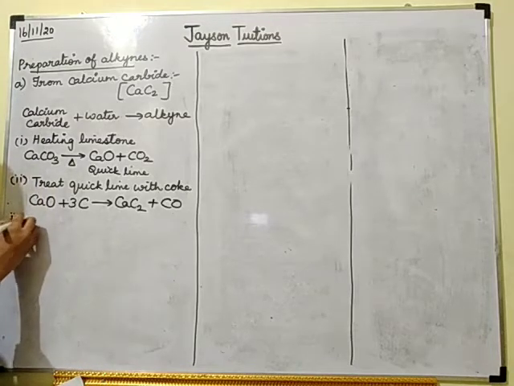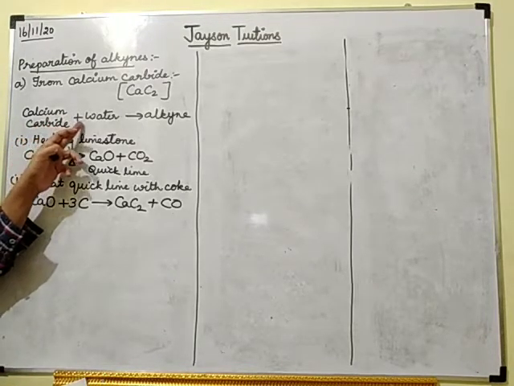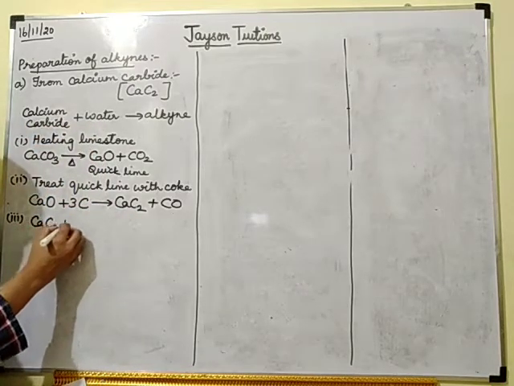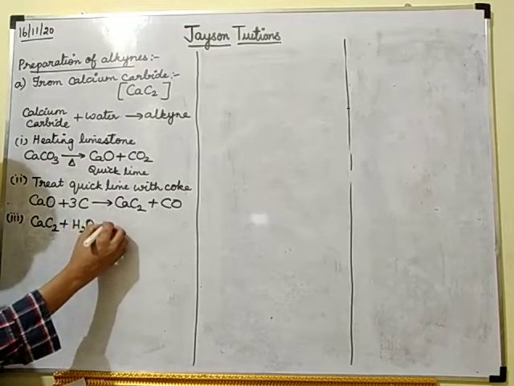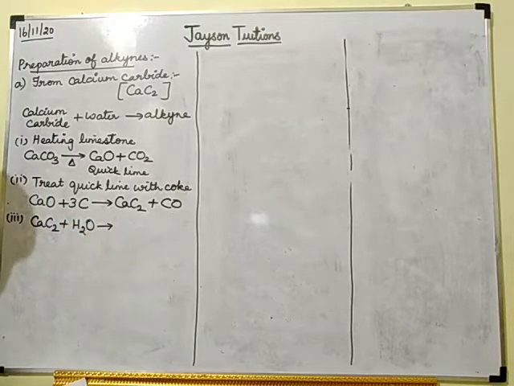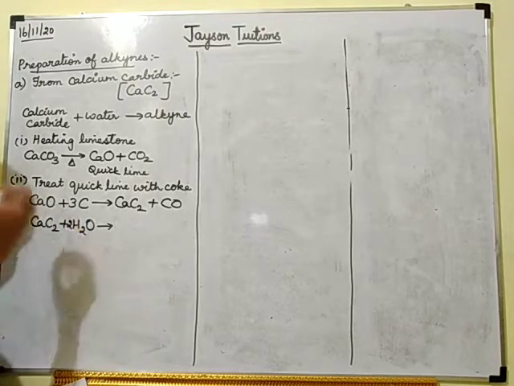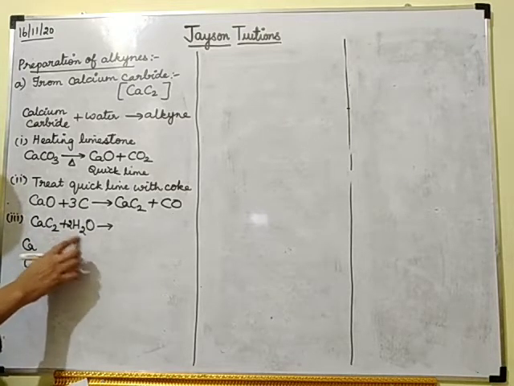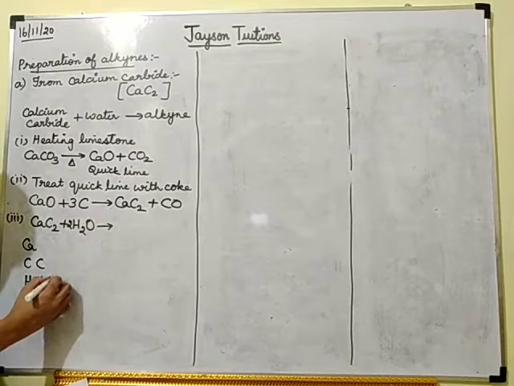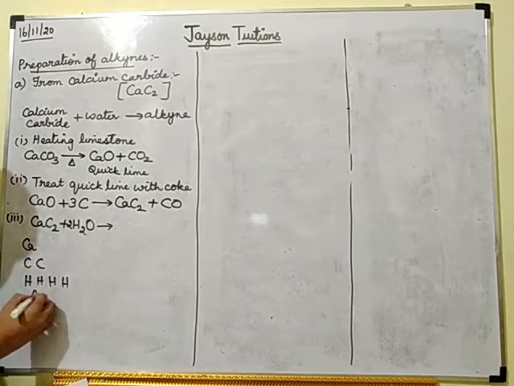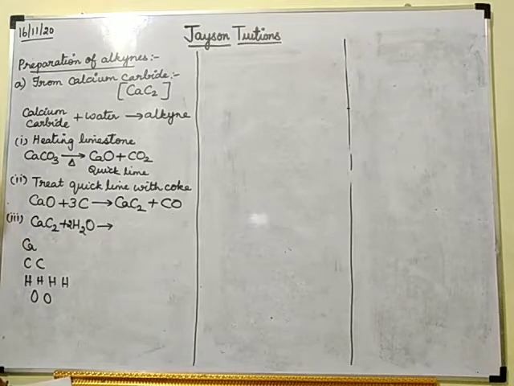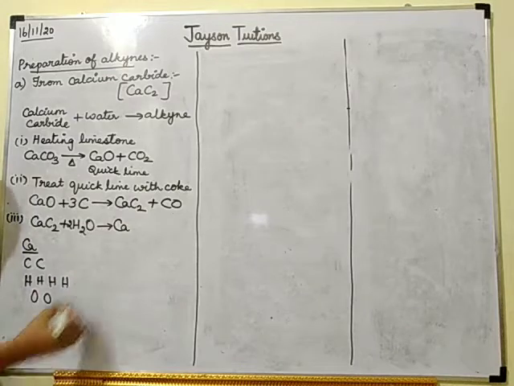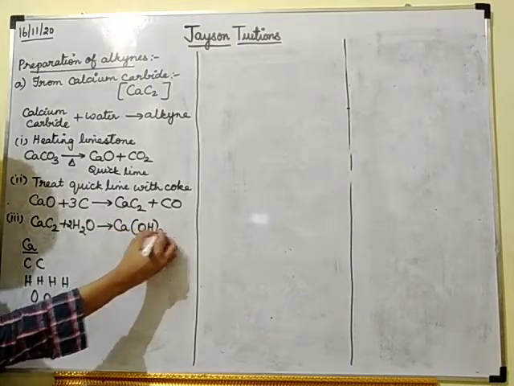Now the third step is your preparation step. Calcium carbide plus water. What is the formula for calcium carbide? CaC2. When it reacts with water, what will you get? Okay, so I am taking 2H2O. So see here, 1 calcium, 2 carbons, 2 2s are 4 hydrogens I am having, and 2 oxygens I am having. So what I will be getting here is Ca(OH) twice.